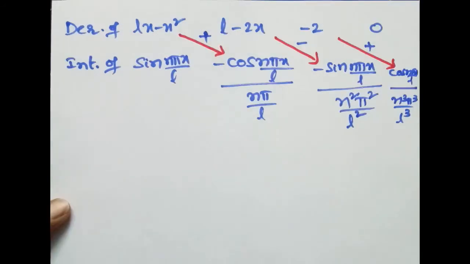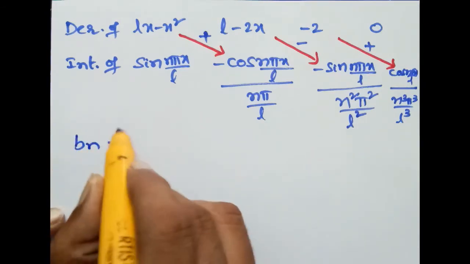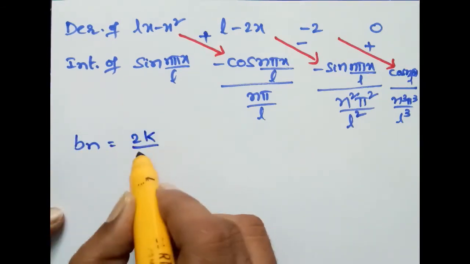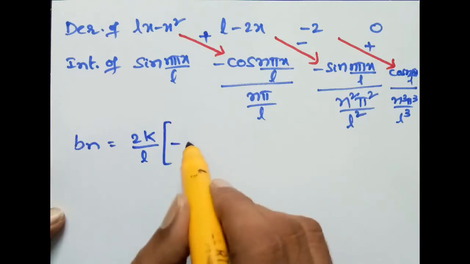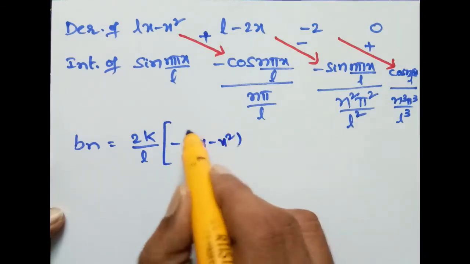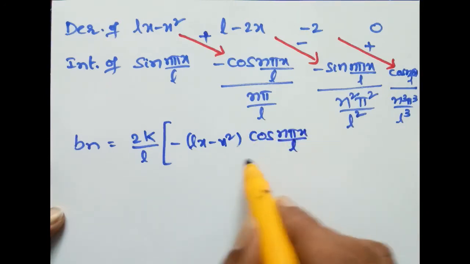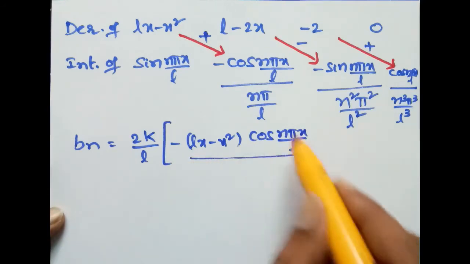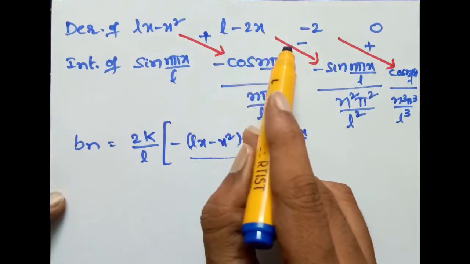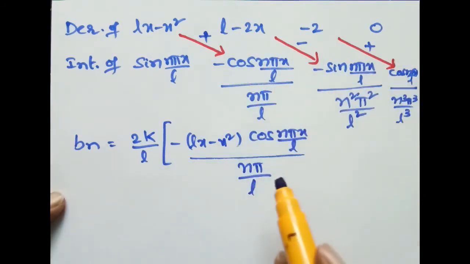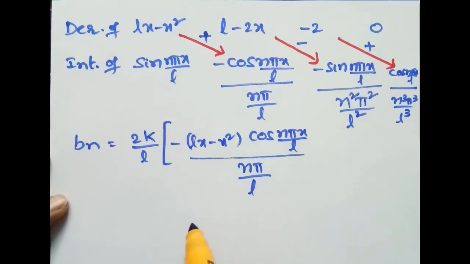We get Bn is equal to 2 times k by L into Lx minus x square into cos n pi x by L by n pi by L. Again minus into minus plus L minus 2x into sin n pi x by L by n square pi square by L square plus